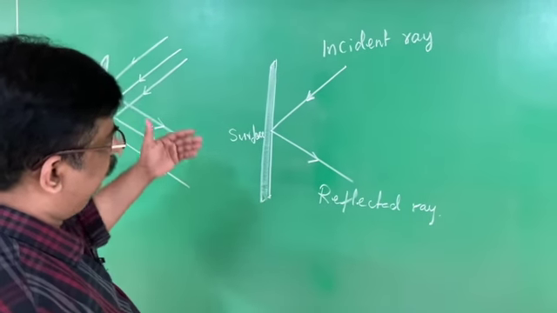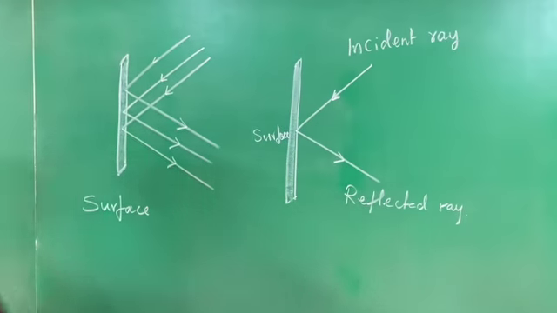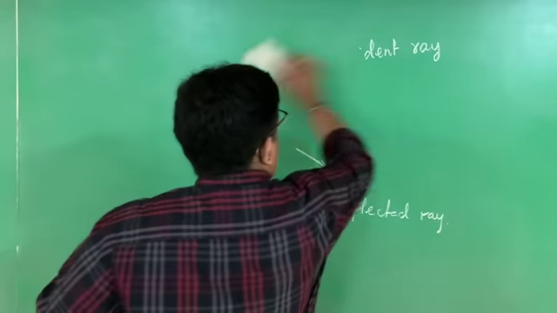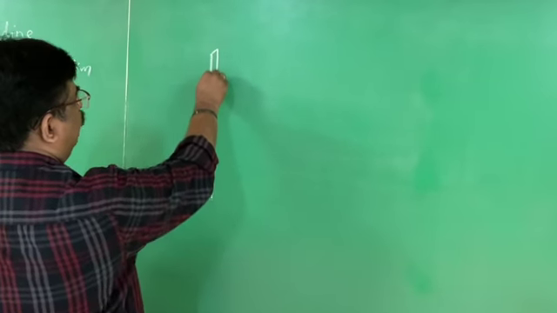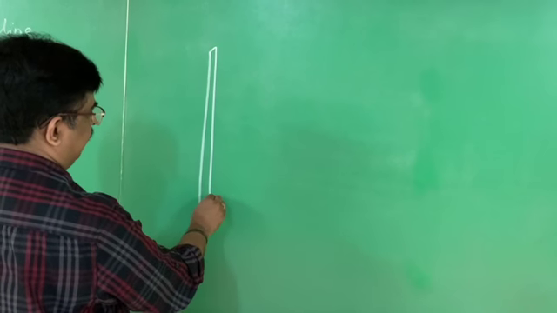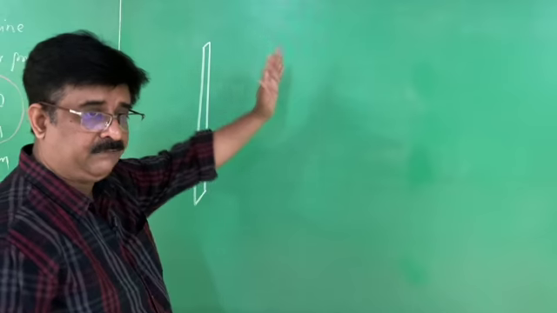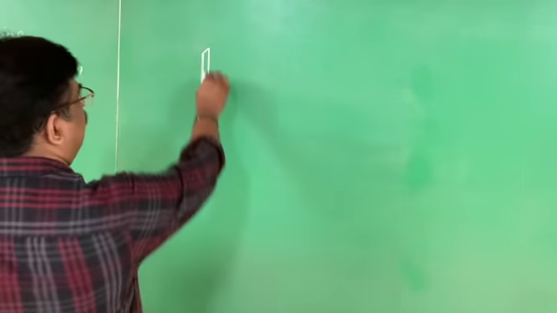When you see the reflection of light, we can understand many things here. I wanted to get a surface. The surface which makes light reflect is always a polished surface. Mirror is the best polished surface. Mirror is a surface.